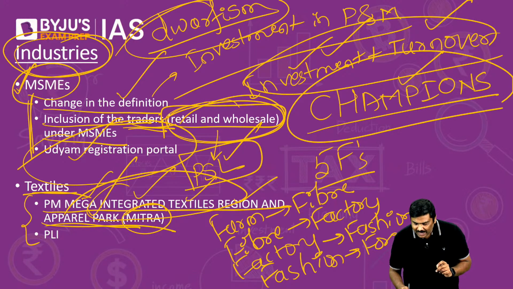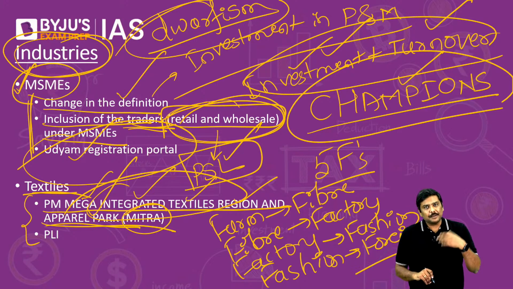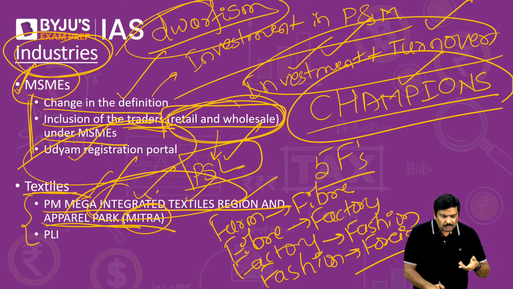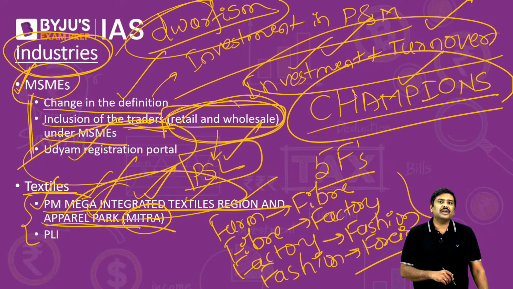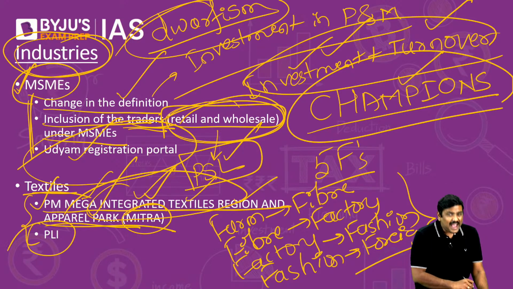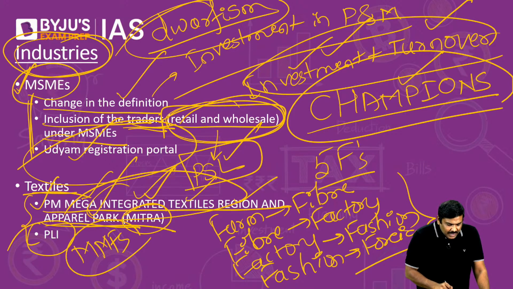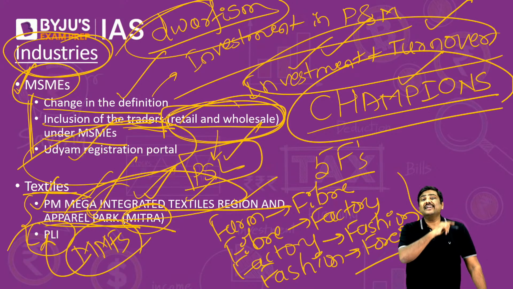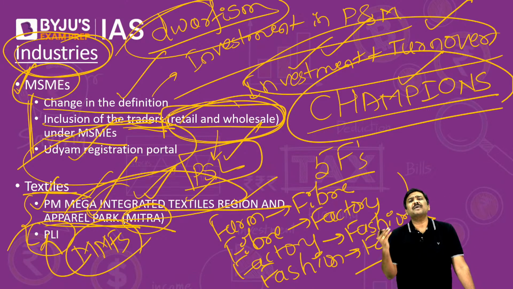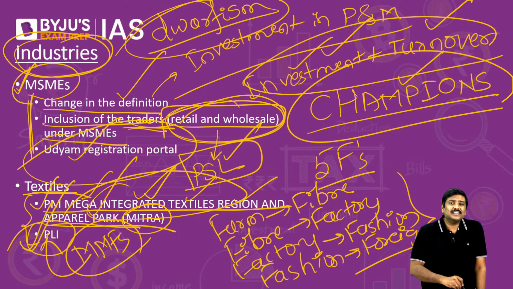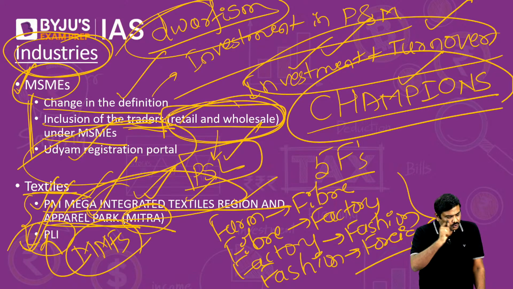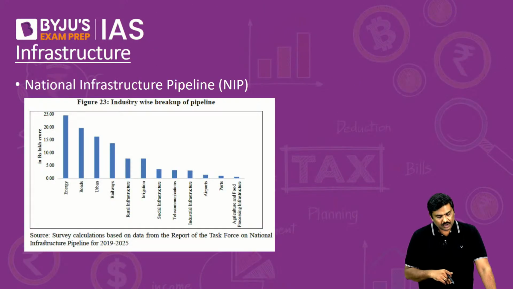Remember, this question can be asked in UPSC either in the prelims, or if there is a question on PM Mitra in the mains, please mention these particular 5 F's. So this is one very important reform. Second, man-made fibers, MMFs. Man-made fibers have been covered under production linked incentive scheme, and this is expected to incentivize and promote the production of these particular man-made fibers through the implementation of PLI.